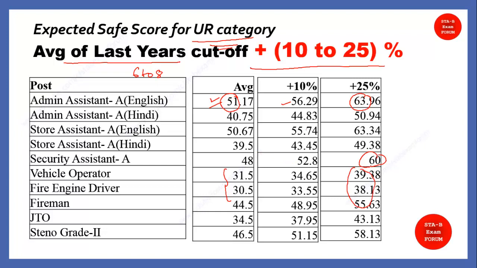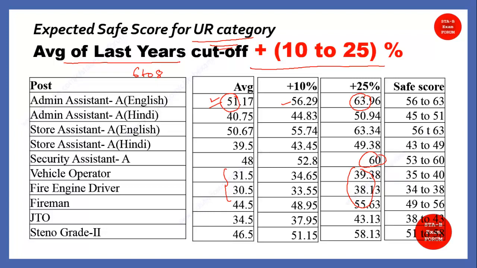So for the safe score calculation, we take the in-between range. For admin assistant A, the safe score could be between 56 to 63. Students, I am again telling you, it is not the final one. It is our understanding. So if you are not agreeing with this, you can write in our comment box and tell us what your take is on that particular point.